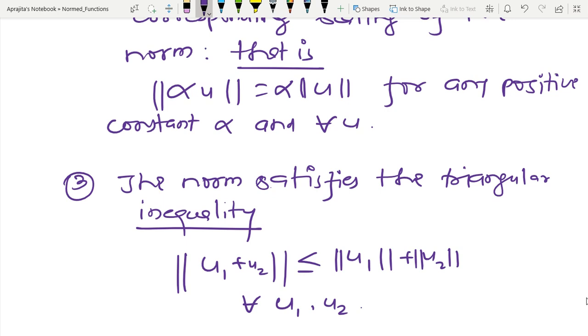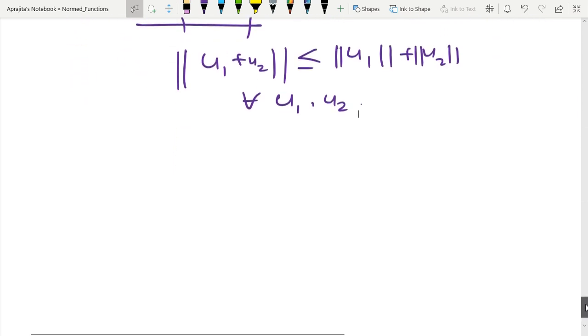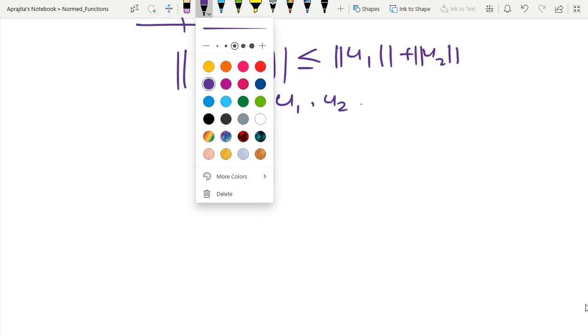So now with the help of these three properties, let us try to characterize the size of a signal, and that size of a signal is nothing but a norm in the space of functions, or norm in the functional space.